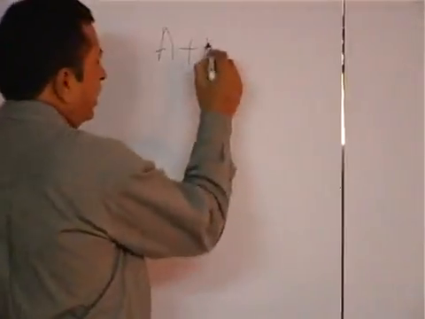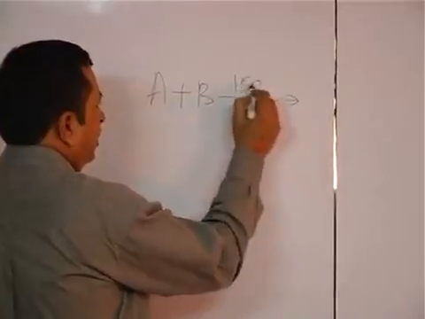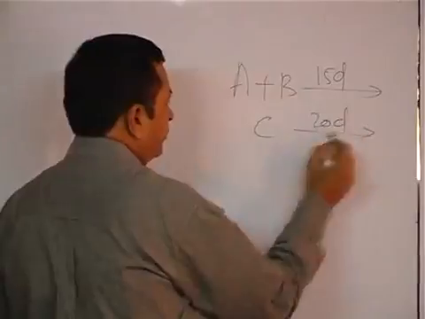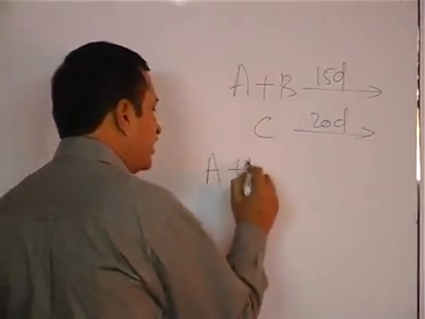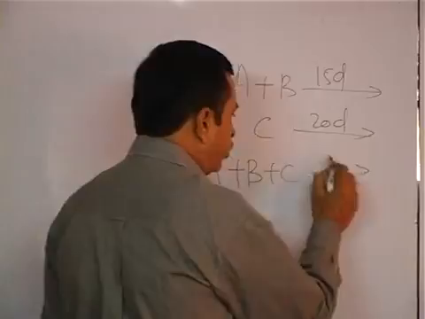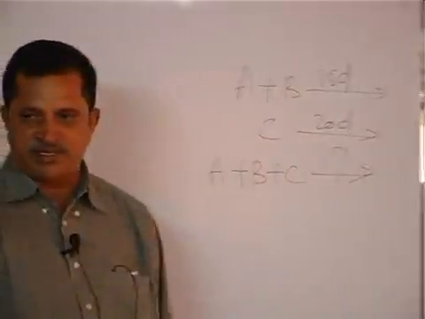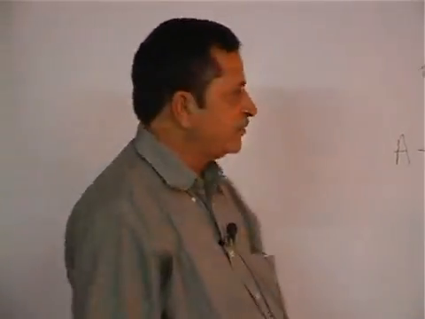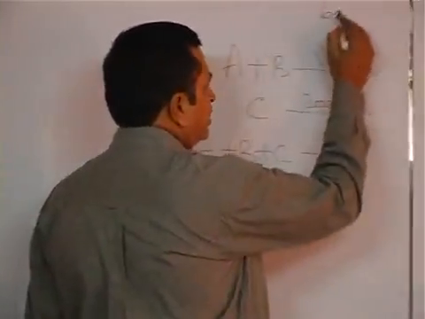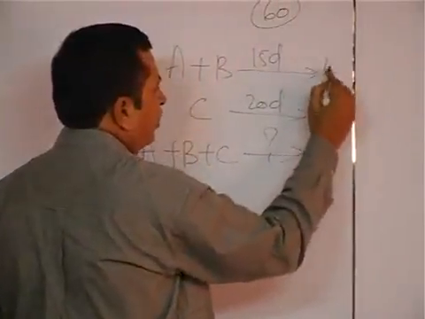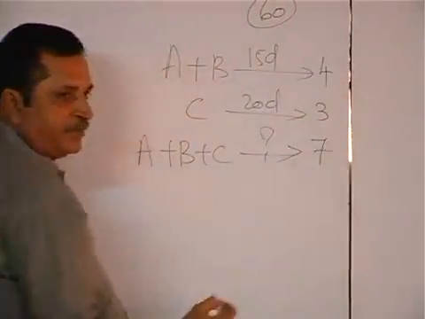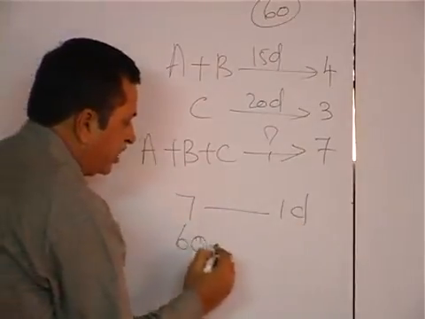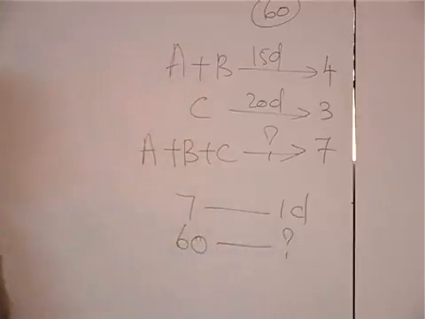A plus B can do a piece of work in 15 days. C can do it in 20 days. In how many days will A, B and C all together do the work? That is the problem, is it not? The question is that only. In how many days will all the three together complete? The LCM of 15 and 20 is 60. 4 units, 3 units, 7 units. For doing 7 units, 1 day is required. For doing 60 units, how many days are required?